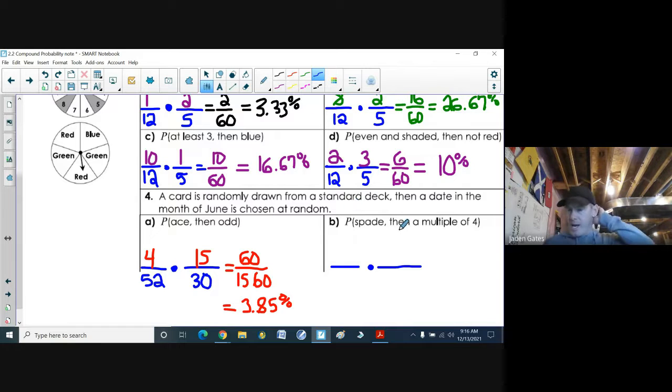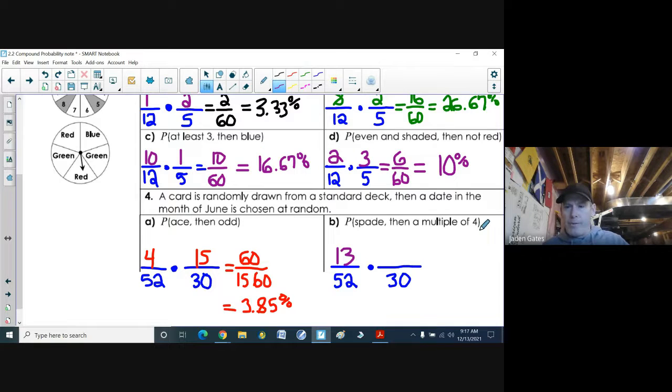All right, next up. Again, we got 52 chances of pulling our deck of cards, 30 days in June. Now we want to know the probability that we get a spade. Again, there are 13 spades, 13 clubs, 13 hearts, and 13 diamonds, so there are 13 spades.